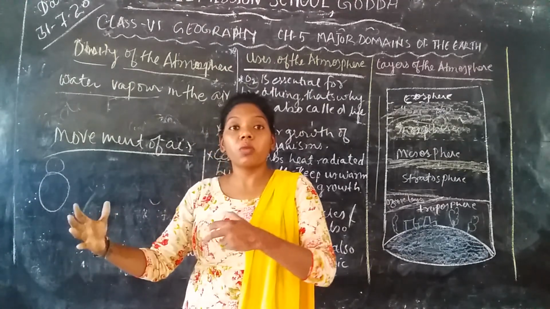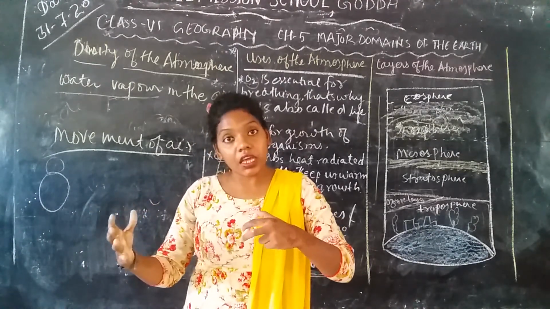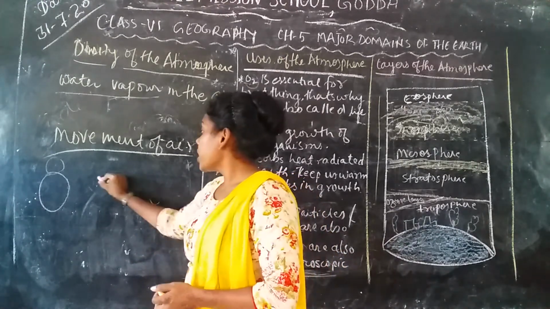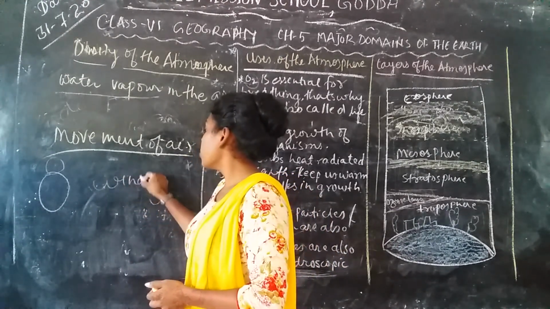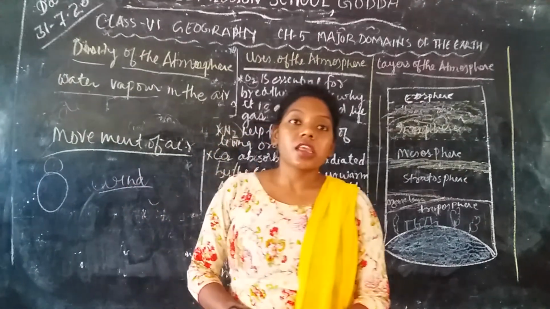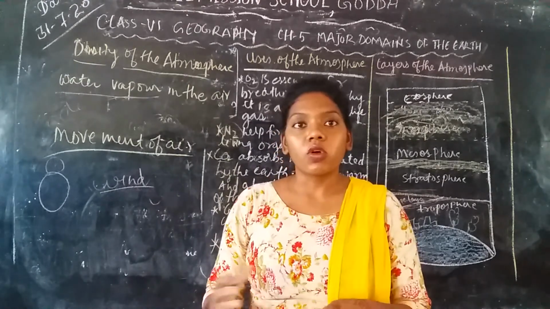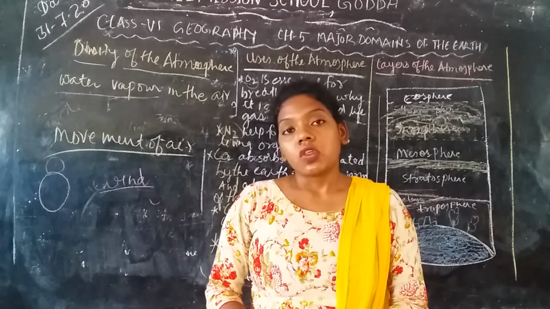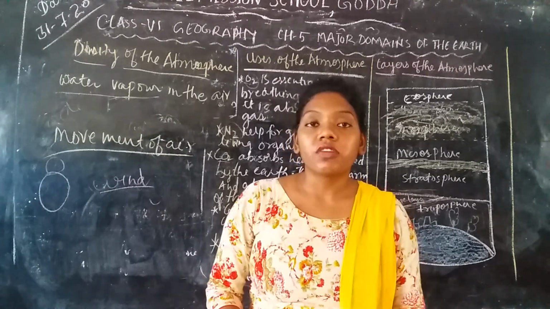This is how the movement of air happens. This movement of air is also called wind. Air moves from a high pressure belt to a low pressure belt. So this is how the movement of air happens.